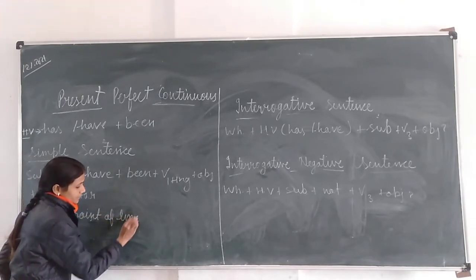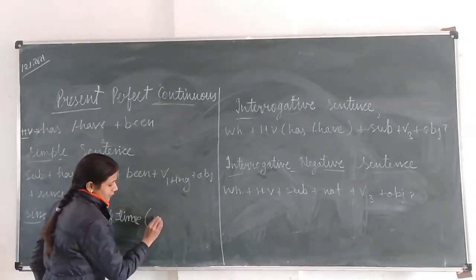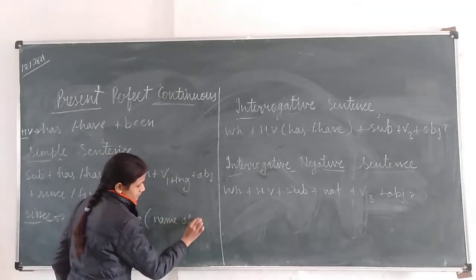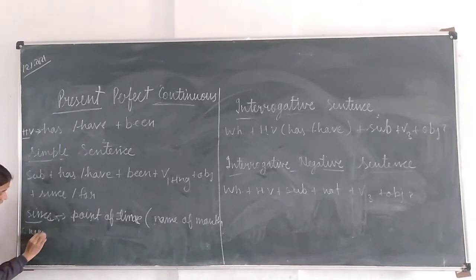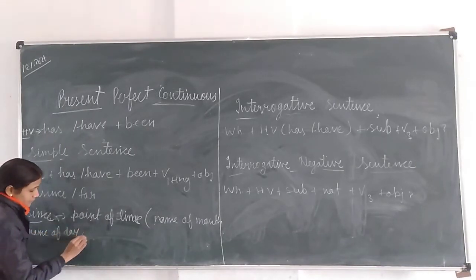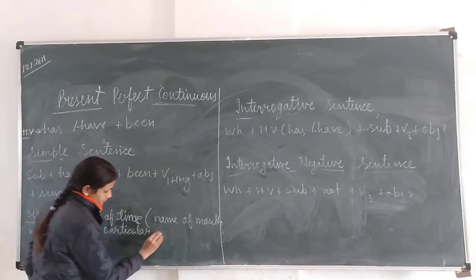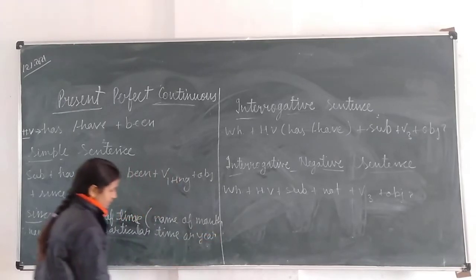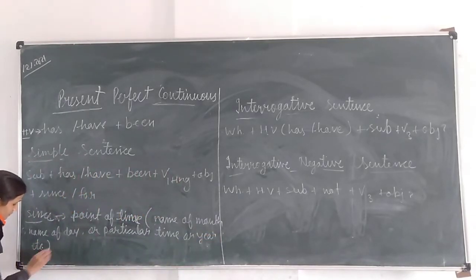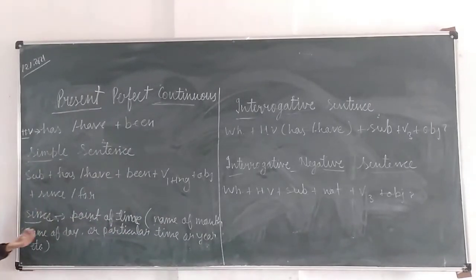Point of time is name of month, name of day or particular time like 2 o'clock, 5 o'clock, 6 o'clock.